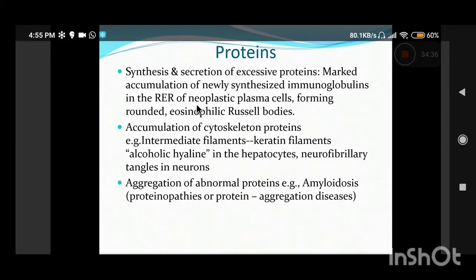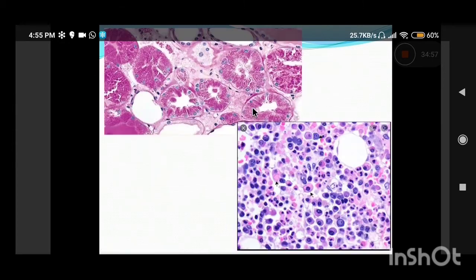Now, the second example is, as I told you, excessive synthesis of proteins, for example, immunoglobulins, which are synthesized in the rough endoplasmic reticulum, and that is seen in the neoplastic plasma cells. And these immunoglobulins form rounded eosinophilic Russell bodies. These are known as Russell bodies.